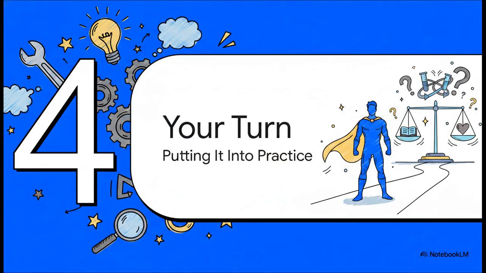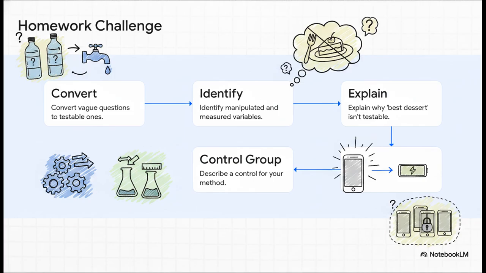Now it's time for you to take out that mental toolkit we just built. All right, here is your challenge to prove your new mastery of variables. First, practice converting that bottled versus tap water question yourself. Second, identify your manipulated and measured variables. Third, explain in your own words why which dessert tastes best completely fails the science test. Fourth, I want you to write a simple method testing screen brightness against battery life. And finally, describe the control group you'd use for that phone battery experiment. It's a fantastic way to really put your scientific methods to the test.